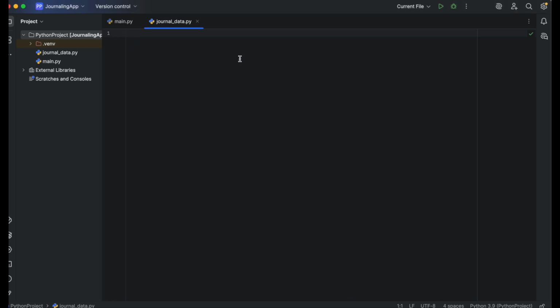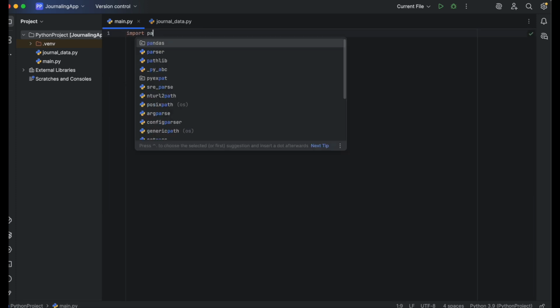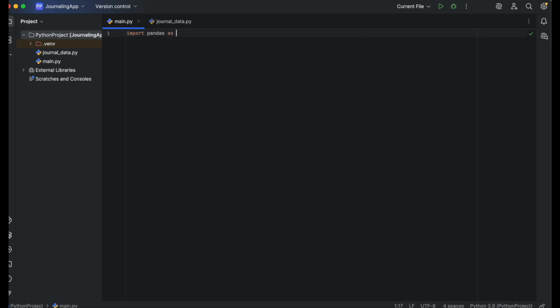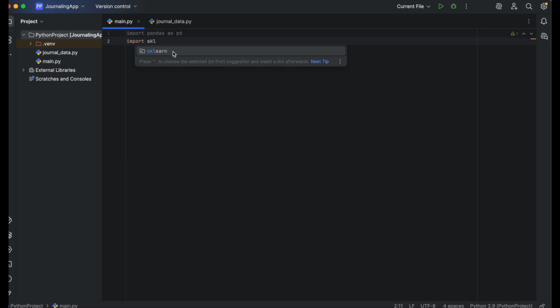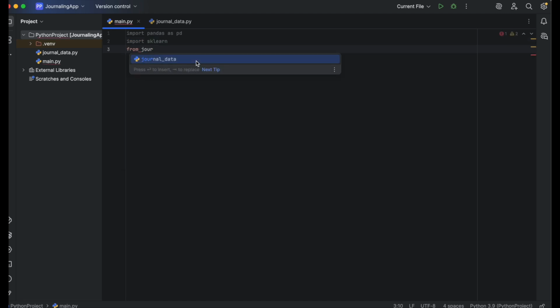The first step is to import the appropriate libraries. Because we'll work with datasets, we import pandas, shortened as pd for convenience. And since we'll be building ML models, we also bring in scikit-learn, sklearn. That's enough to get us moving.